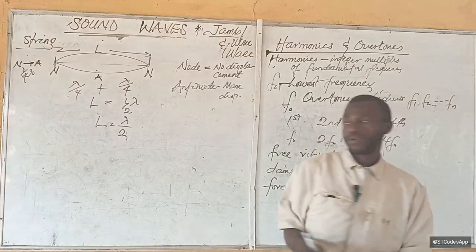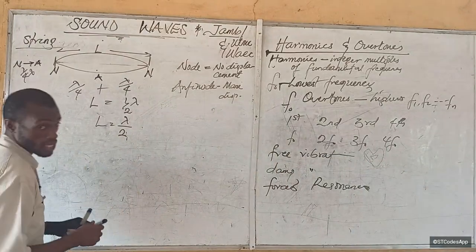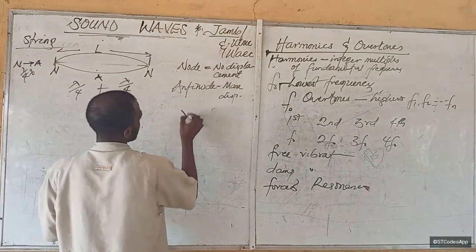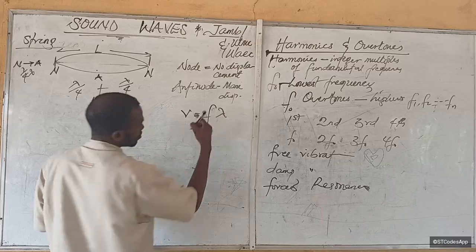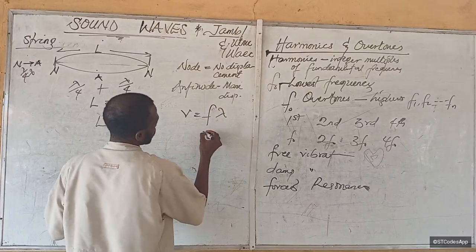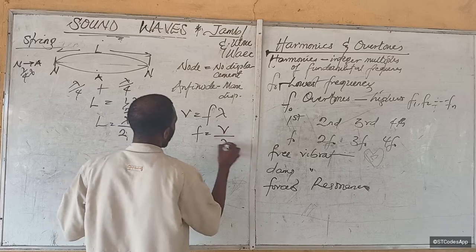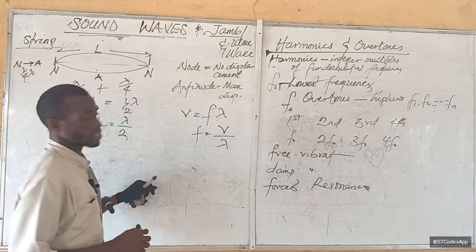So in the context of calculation, let's say we now want to calculate the speed of sound. We say V is equal to F lambda. Do you remember the formula in wave? V is equal to F lambda. So what will frequency be? Frequency is equal to what? V over lambda. Does that make sense?